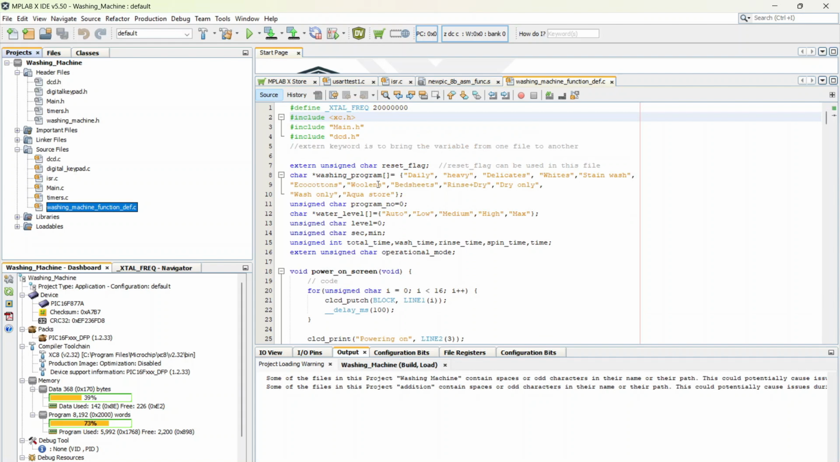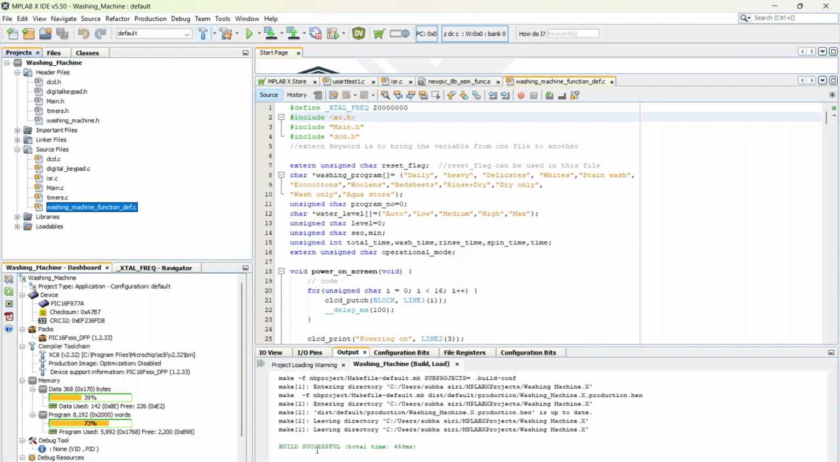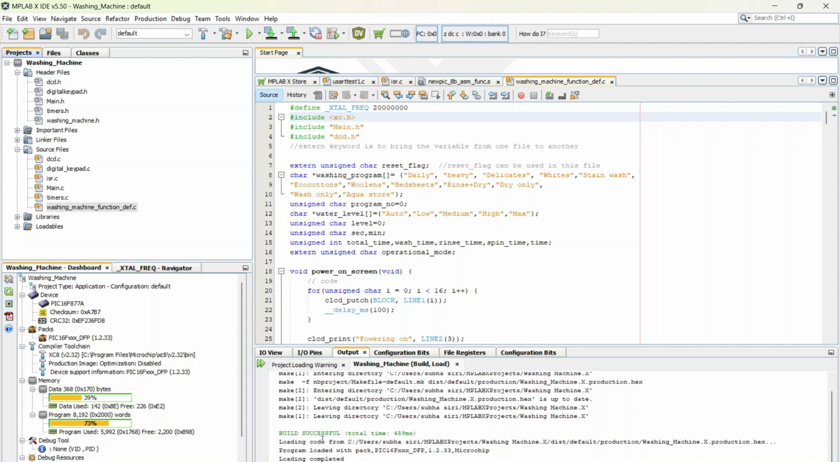After writing all the codes required for the project, we need to build the project. For that, go to the top and click on this hammer symbol. Here you can see it's built successful and it also created a hex file. This is the hex file. We are going to use this hex file in PICSim LAB to simulate our project. We need to copy this hex file.